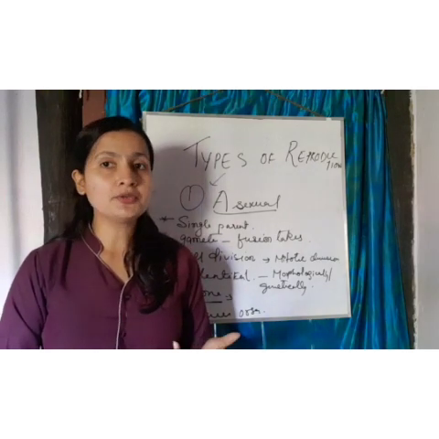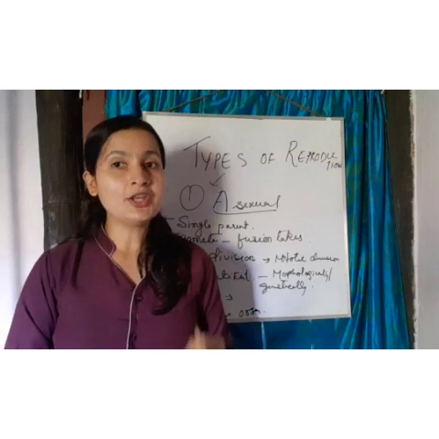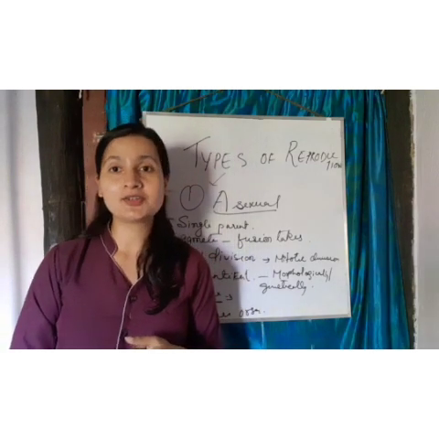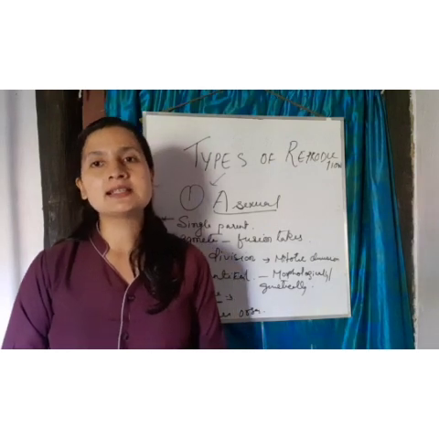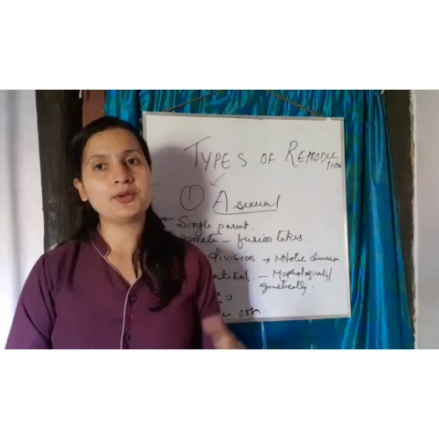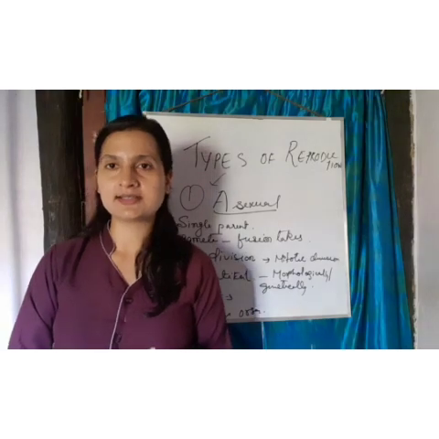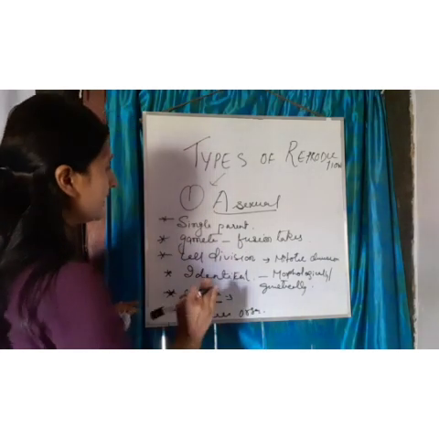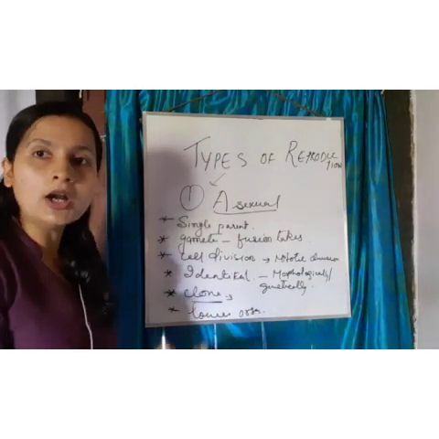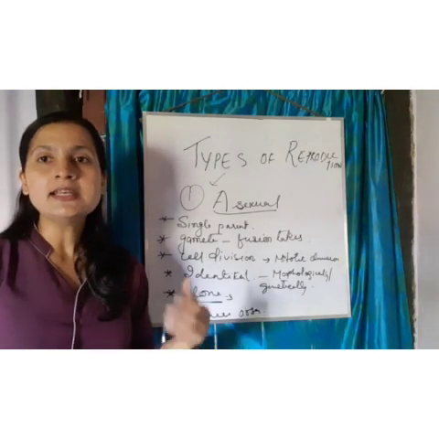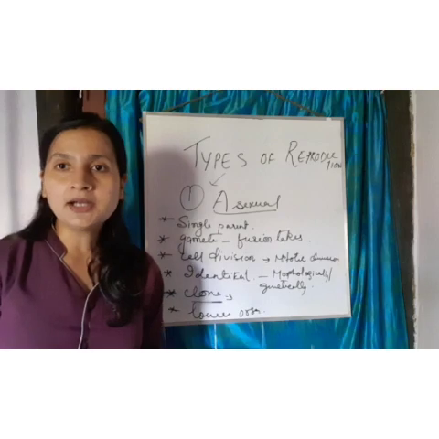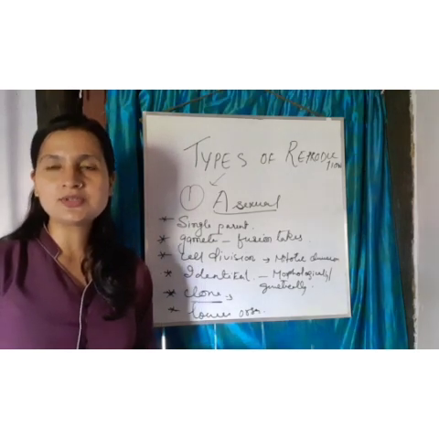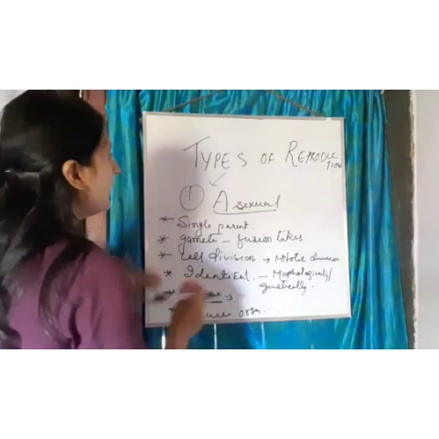If you say human being, in human beings asexual reproduction does not take place, because we are multicellular and the body design is complex as compared to unicellular organisms. So it is found in lower organisms like bacteria, algae, and amoeba. These are unicellular organisms.